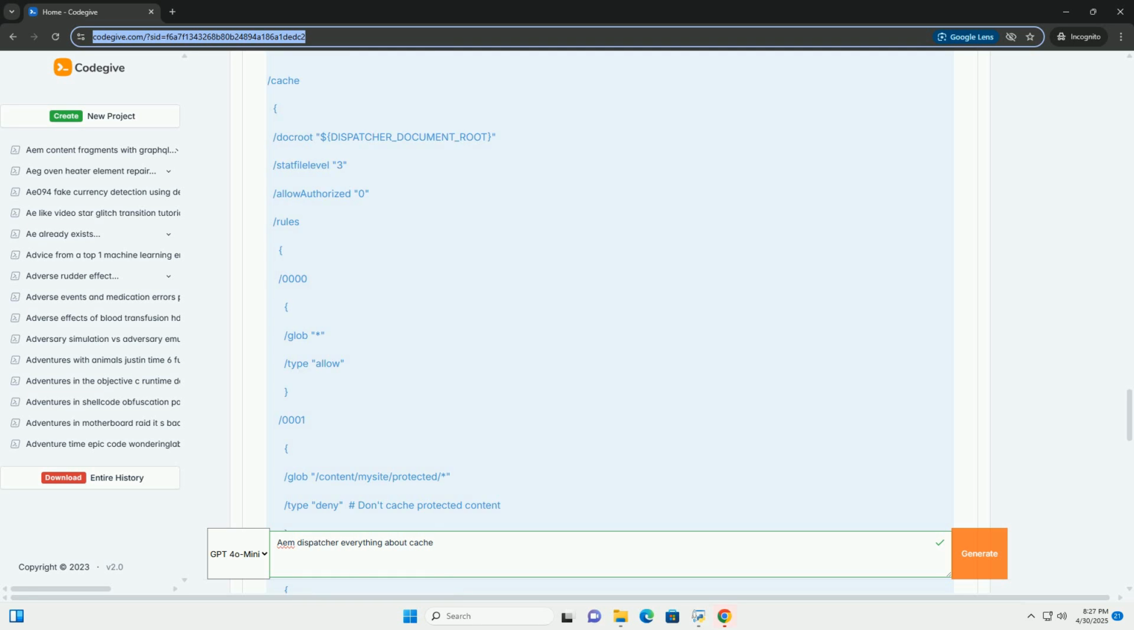3. Edit the agent. Click the edit icon, the pencil, next to the agent. 4. Configuration. Transport tab. URI: the URL of your dispatcher, for example http://your-dispatcher-host:port/dispatcher/invalidate.cache.